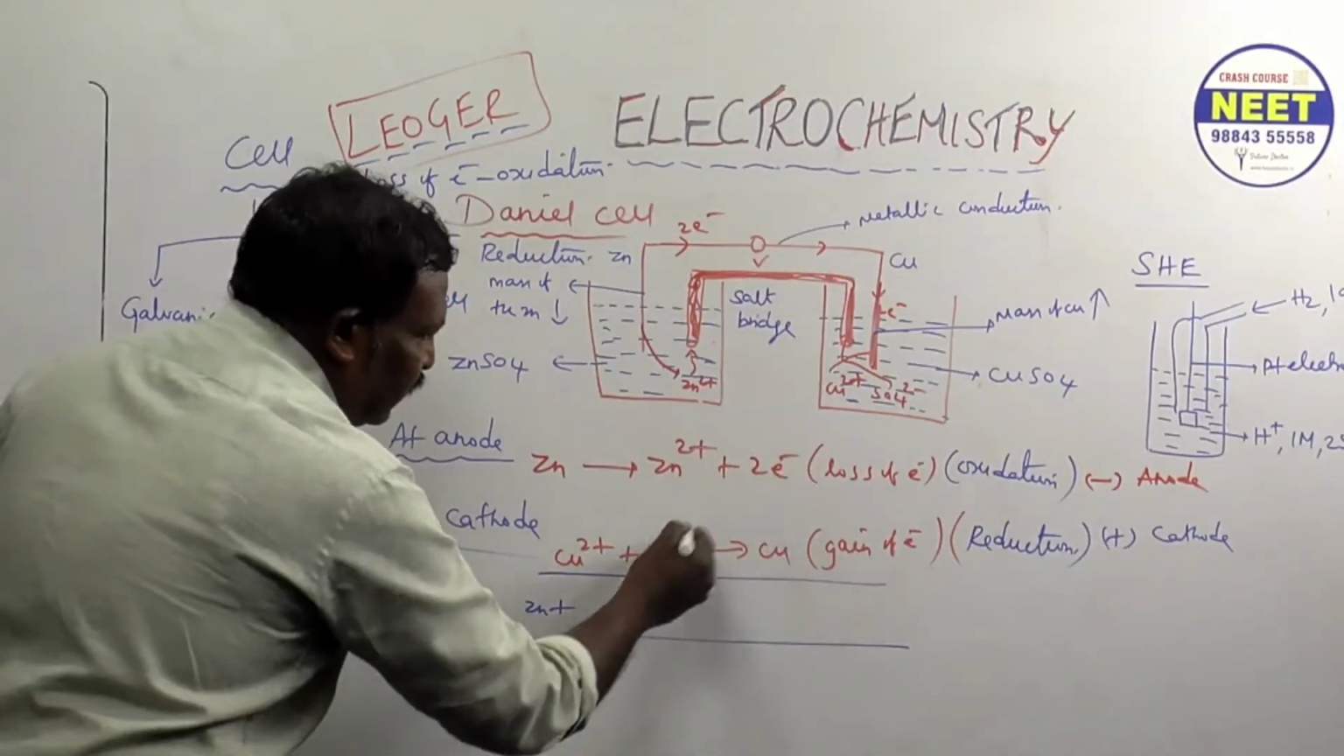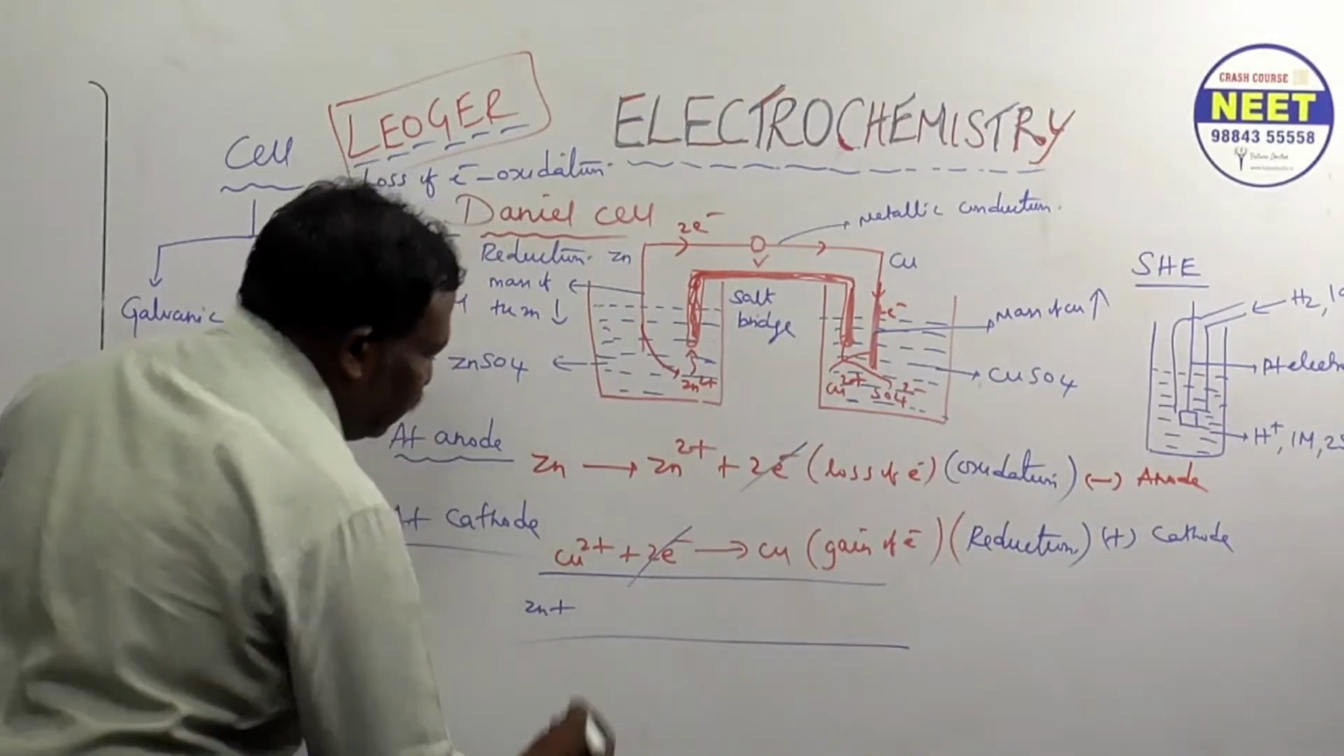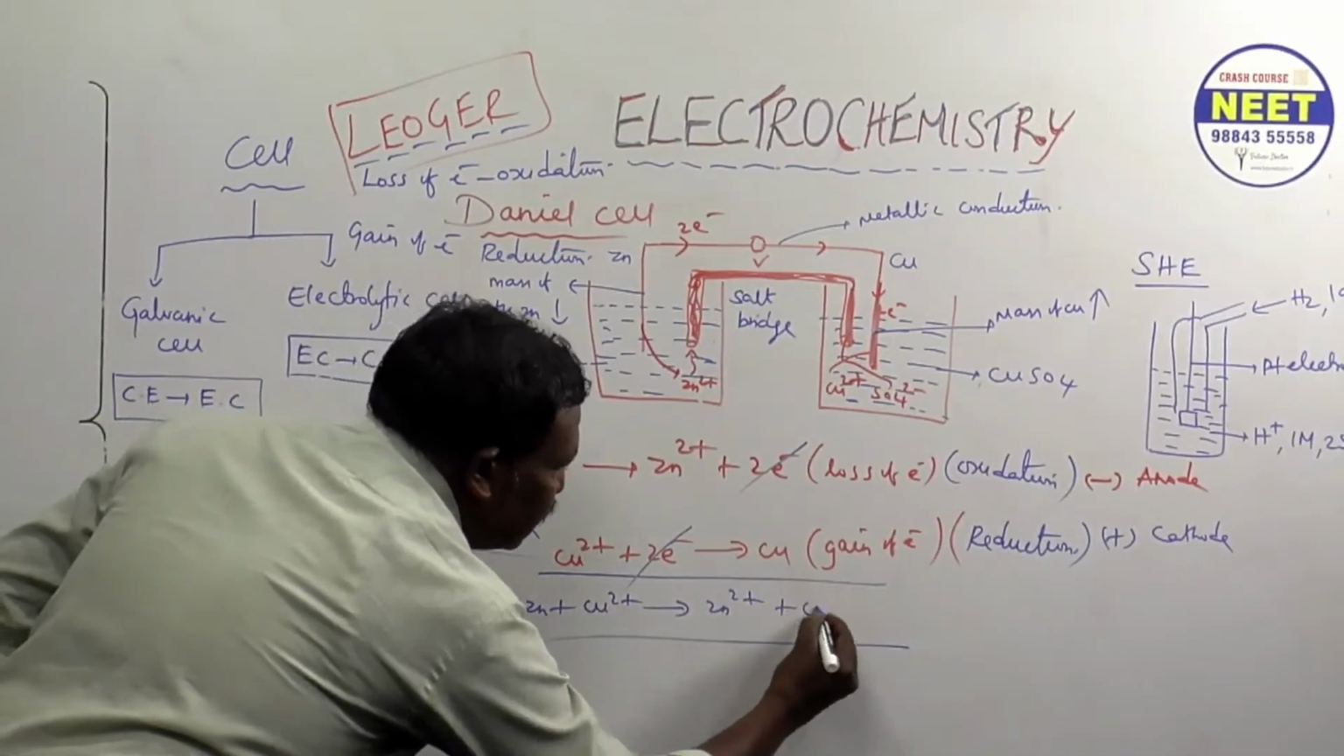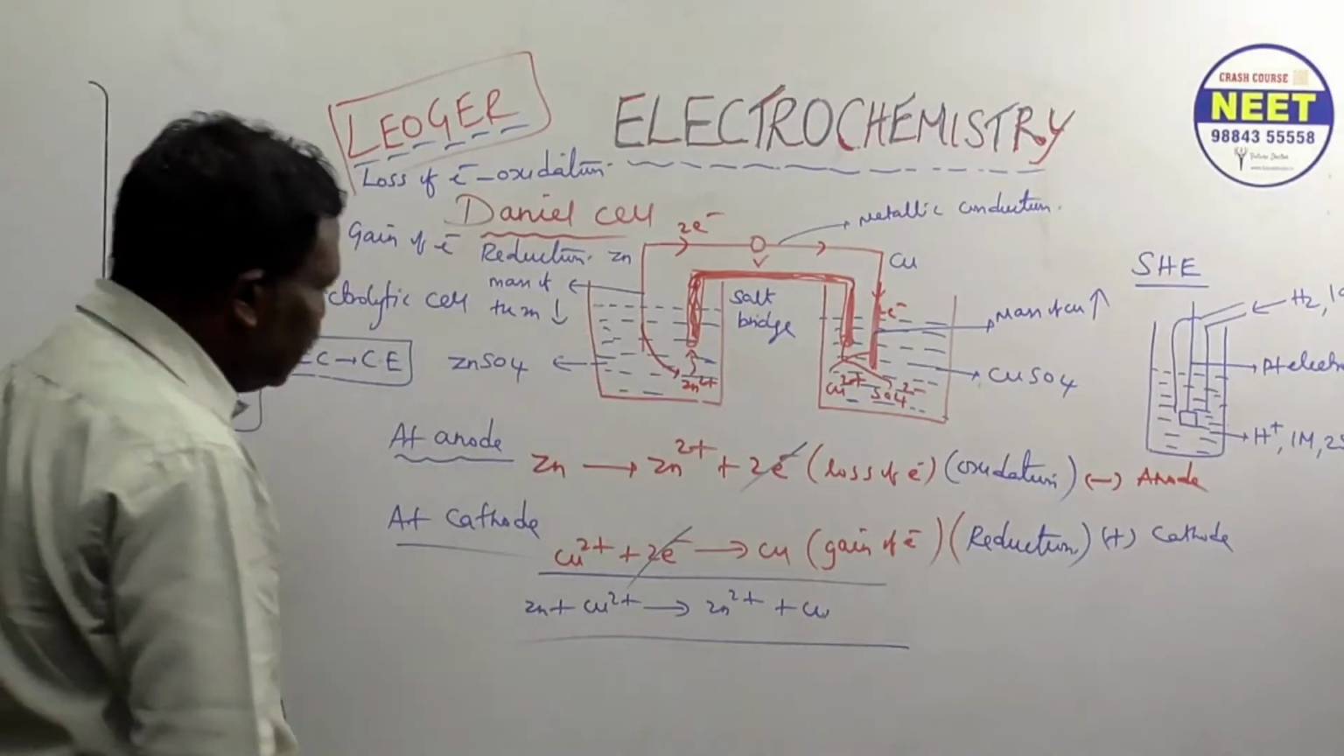When we add, what happened? We can cancel. Are you following? Cu plus what? Zn2+ plus Cu. Okay, this is the net equation.